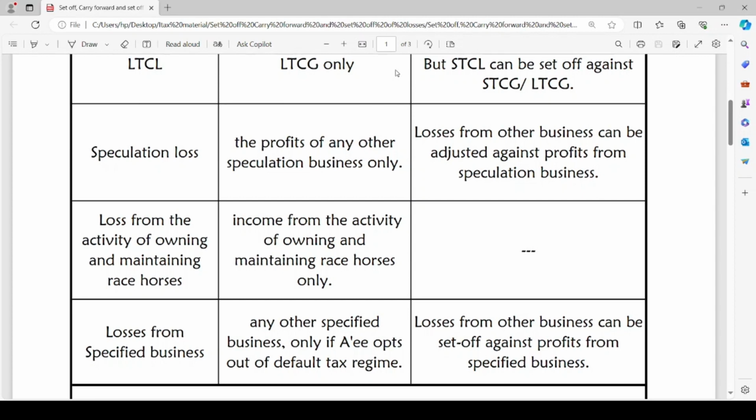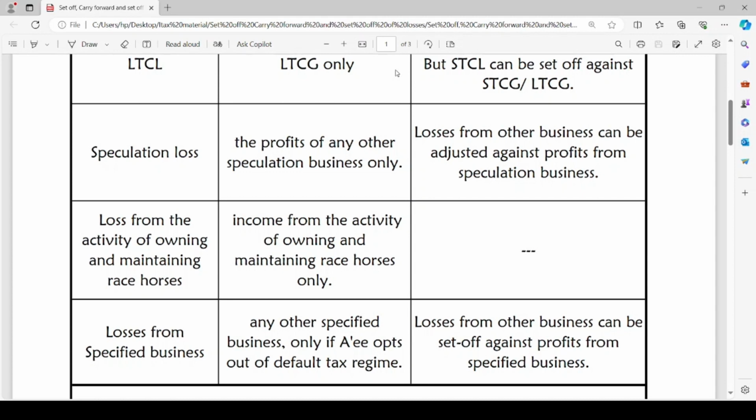Losses from specified business. Losses from specified business can be set off against income from any other specified business only, if the assessee opts out of the default tax regime. Loss from specified business can be set off only if the assessee opts out of the default tax regime. And that too, against income earned in any other specified business.